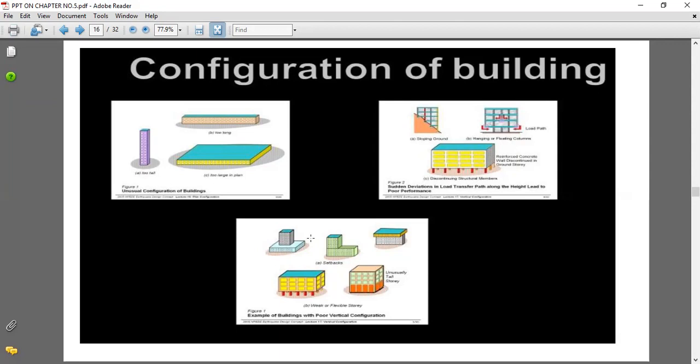You can see an L type, with two vertical and horizontal members, but they are in a connected position. We have already seen in the last slide that there is a poor connection during earthquake loads, during the dynamic loads that come on the structure, so such vertical and horizontal members should be separated from each other.